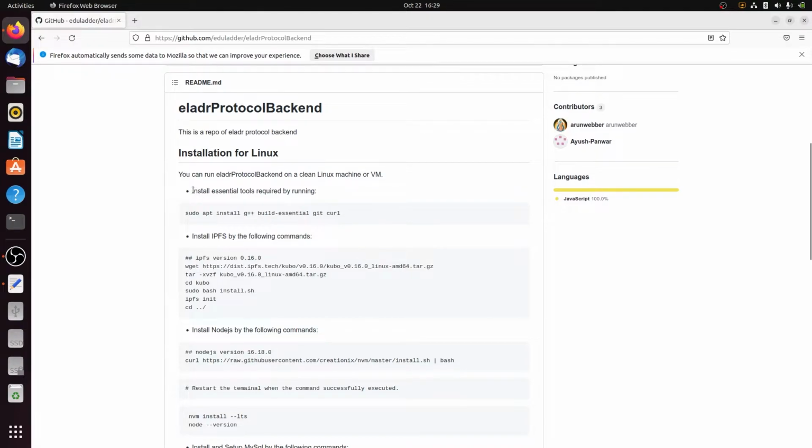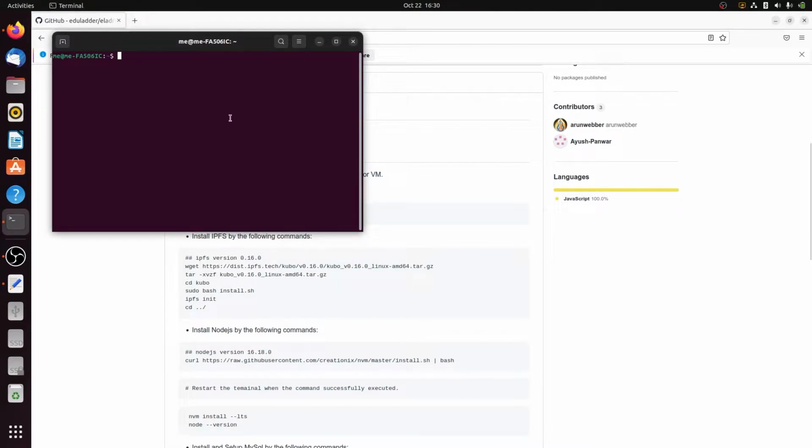First, we need to install some essential tools which are required in the installation of a server. Now I just copy and paste this command in a terminal.